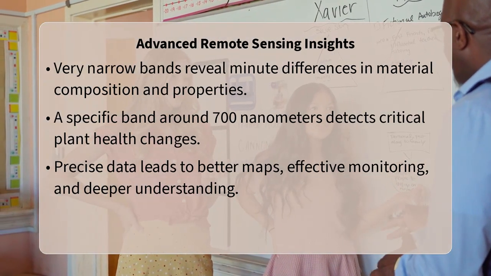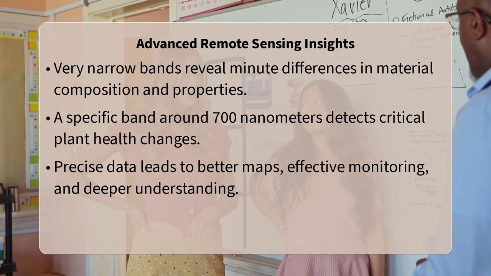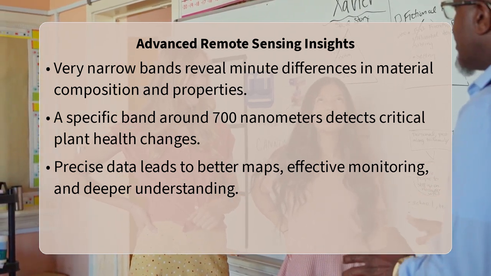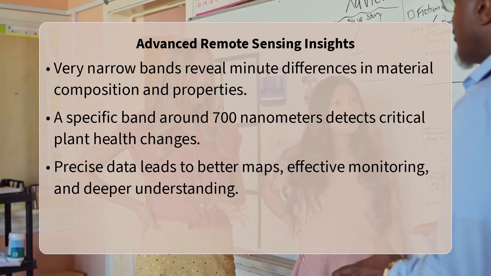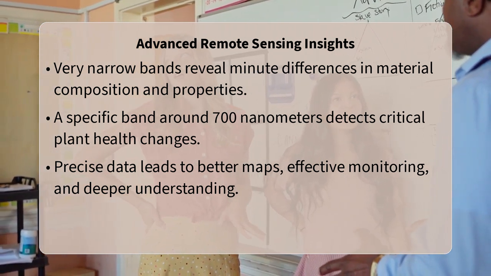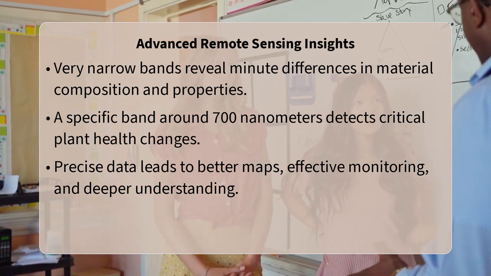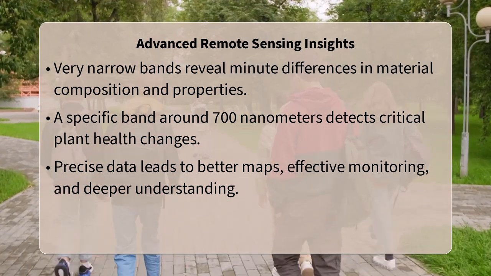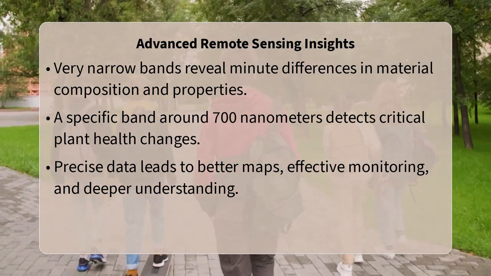The red edge is a particularly important narrow band, around 700 nanometers, which is highly sensitive to chlorophyll content and is a prime example of how specific, high-resolution bands reveal critical information. Utilizing spectral libraries, which are databases of known spectral signatures, helps us compare and identify these features.